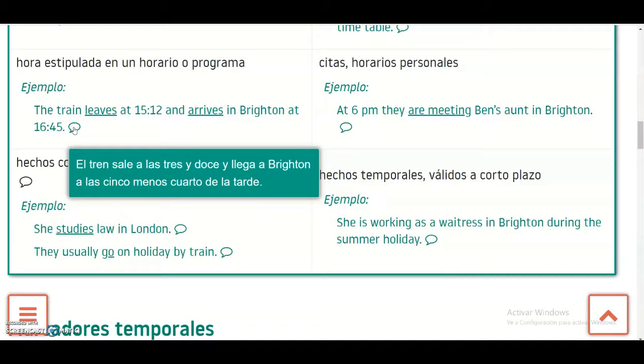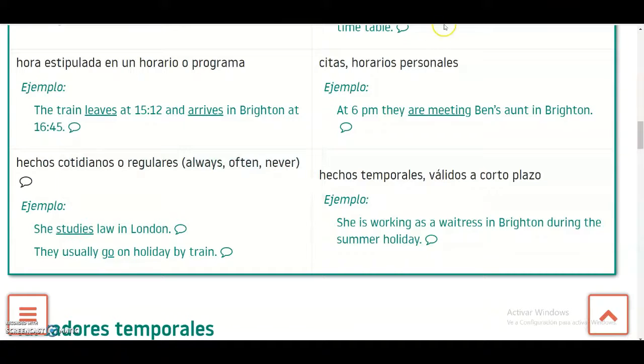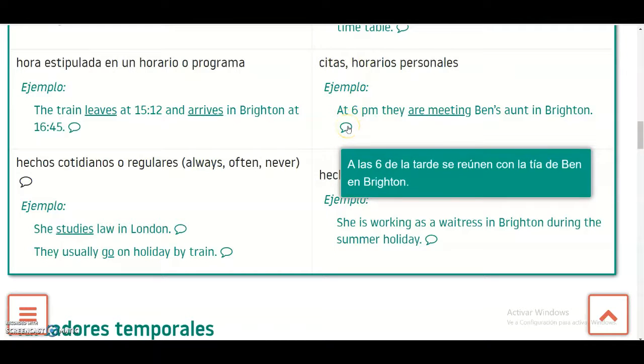It's normal, okay? Sometimes in the station they use the present simple to talk about the schedule of the trains, okay? So if you're talking about dates or something that you have, personal appointments, okay, or dates, you have to talk about it in continuous. At 6, they are meeting with Ben's aunt in Brighton. Okay, you use the continuous to talk about that.